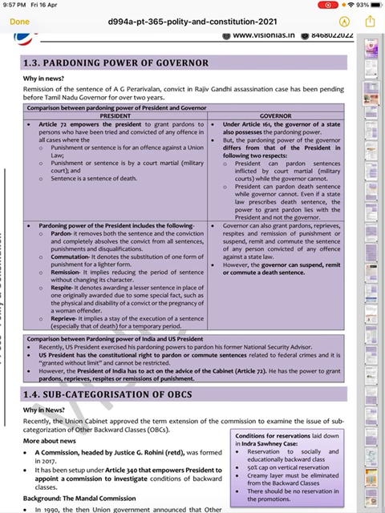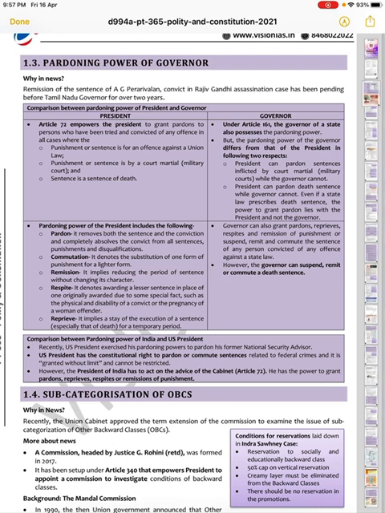So here there is a comparison between the pardoning power of the president and the governor. The president also has a pardoning power and the governor also has a pardoning power, and there are different sections. For the president it is section 72, and for the governor it is section 161. Section 72 deals with the president granting pardons to persons who have been tried and convicted of any offense in all cases where the punishment or sentence is for an offense against a union law.